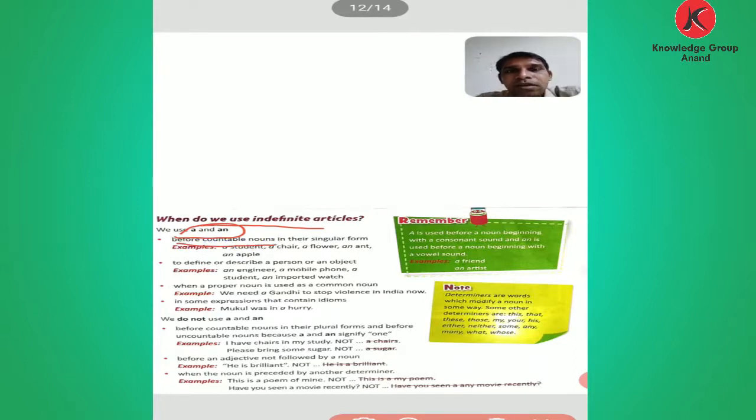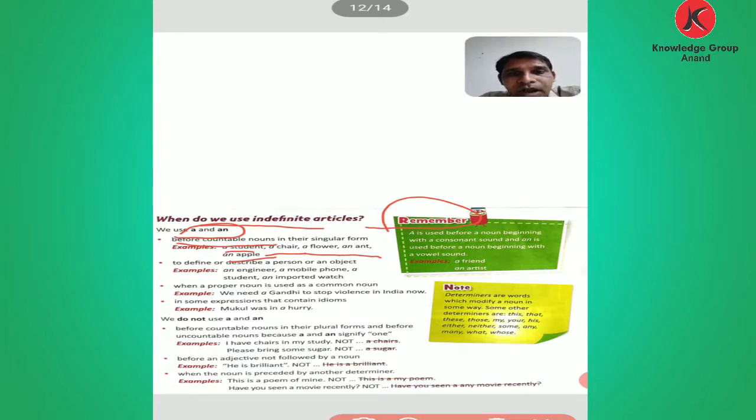When we count numbers, 1, 2, 3, 4, 5, 6, we count one thing, and before that we put these articles. Example: a student, a chair, a flower, an ant, an apple, an aeroplane. We can count them, so we put the article before them.